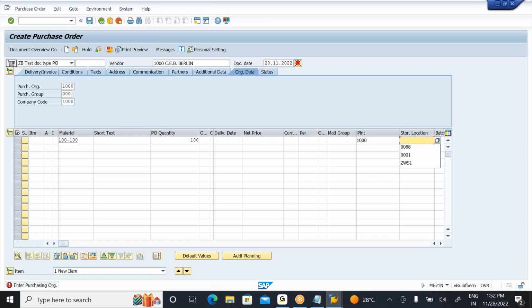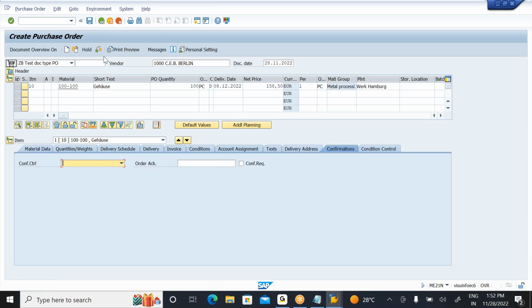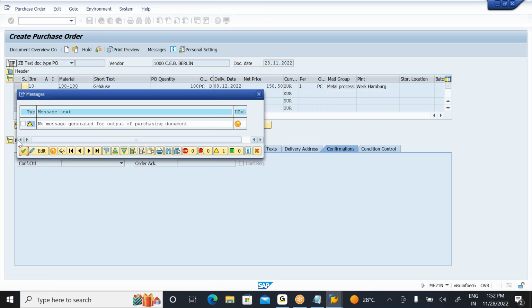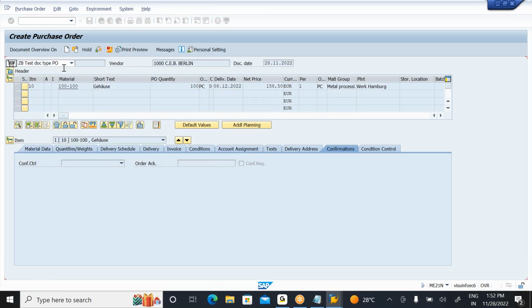First of all we'll test it without store location. You should select the new document type, enter your vendor and all these details. Store location I am not entering here, and our system is taking it. Immediately, now click on message. It is not updated.